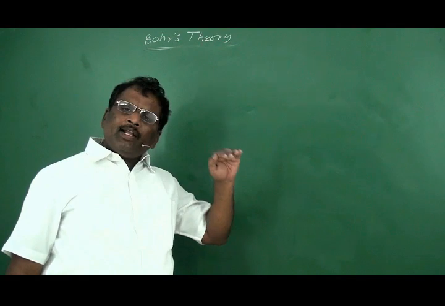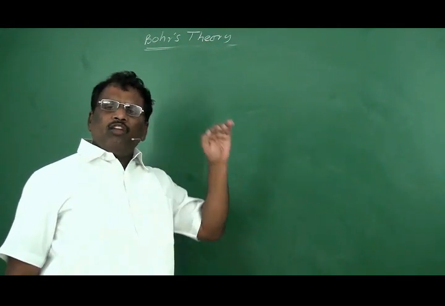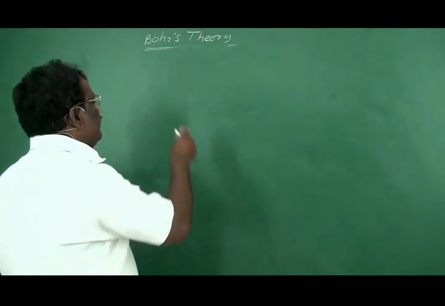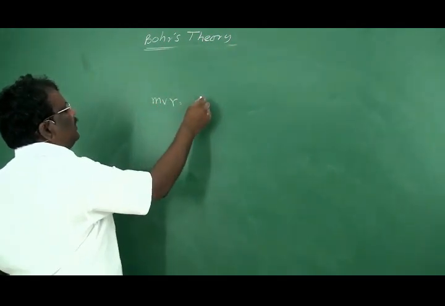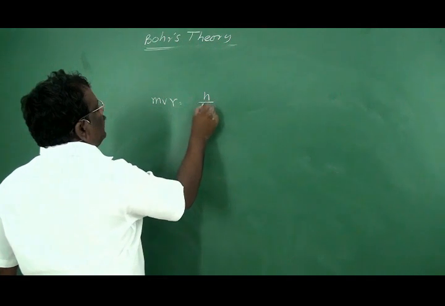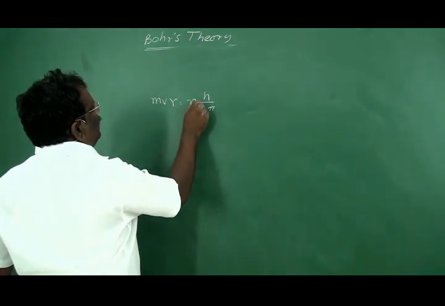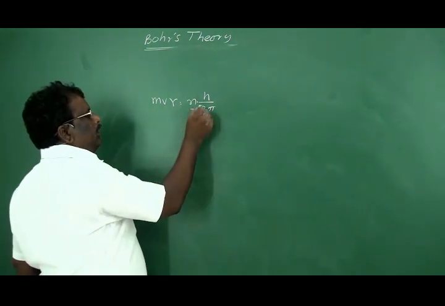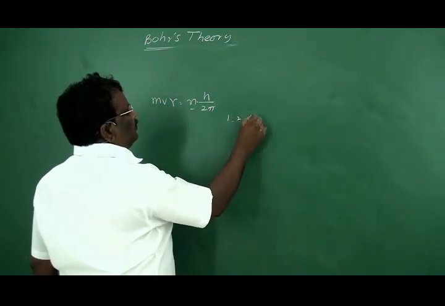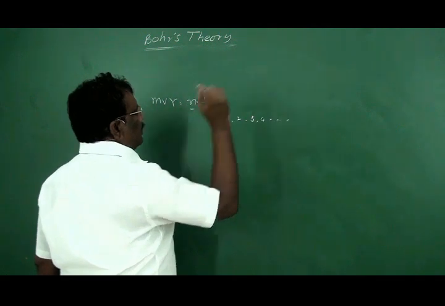So the angular momentum of an electron revolving in the circular orbit, mvr, is equal to a whole number multiple of h by 2 pi, that is, n into h by 2 pi, where n is an integer, that is 1, 2, 3, 4, and so on.